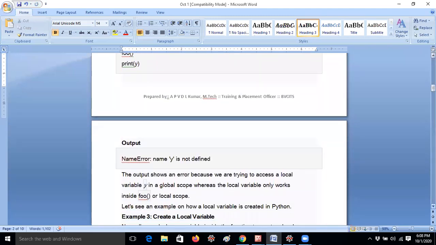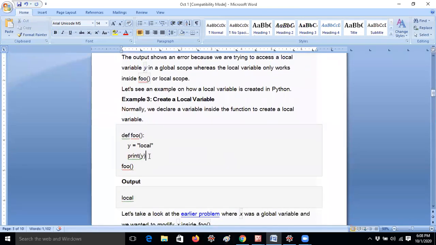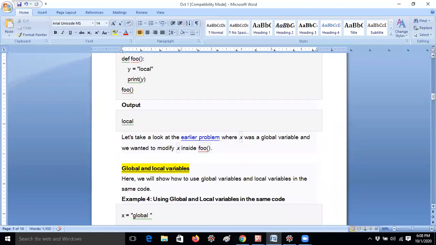Now I will move to the next example. In the earlier example, it was getting an error because y was not defined. Now I am creating a local variable. For example, if I give def foo and y equal to local, and just call foo, I am getting local. That means the y value will be printed like this. Just now we discussed that also. So this is local, guys.